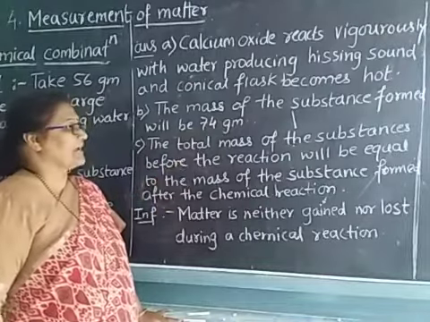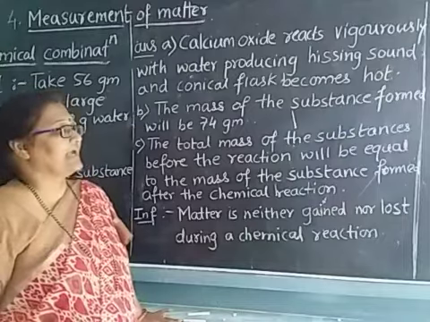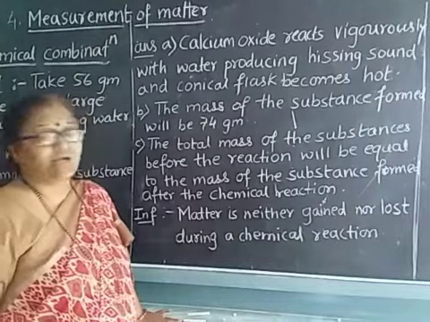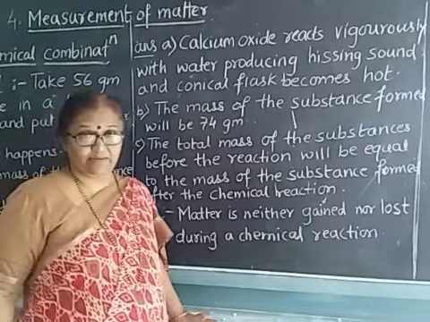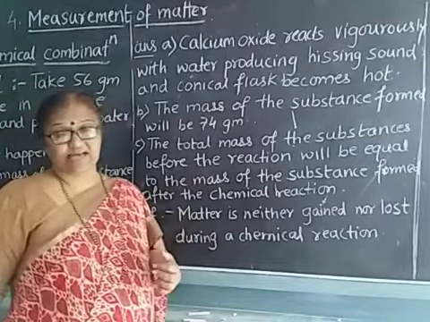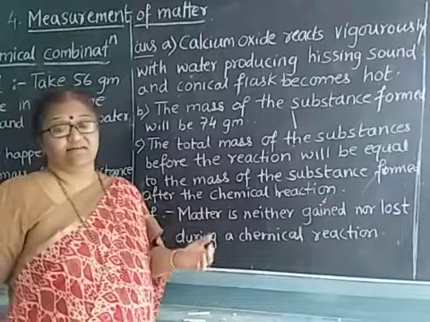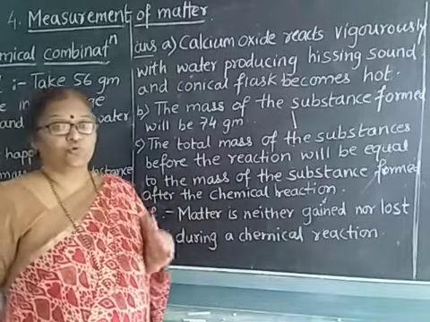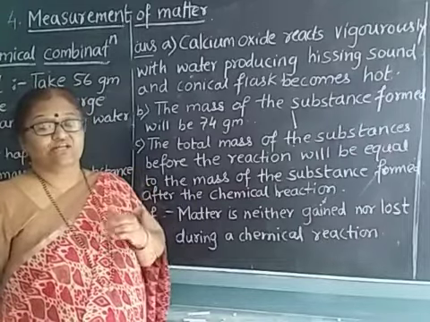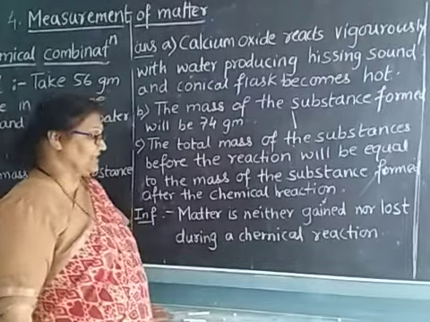74 grams. The total mass of the substance before the reaction will be equal to the mass of the substance formed after the chemical reaction. So, what will be the inference here?